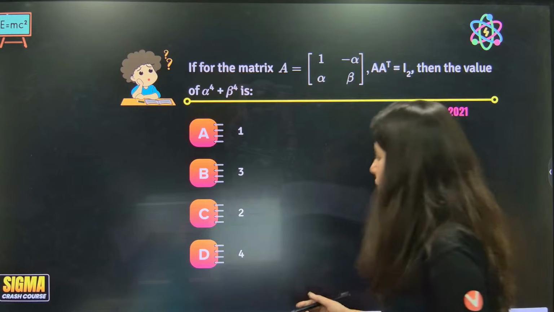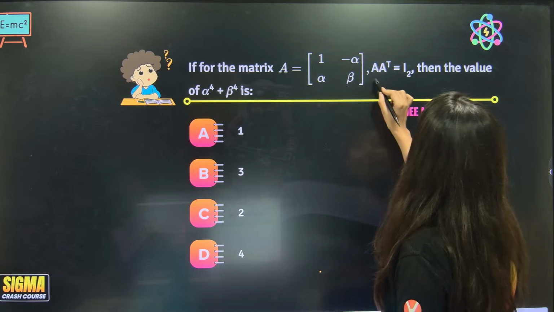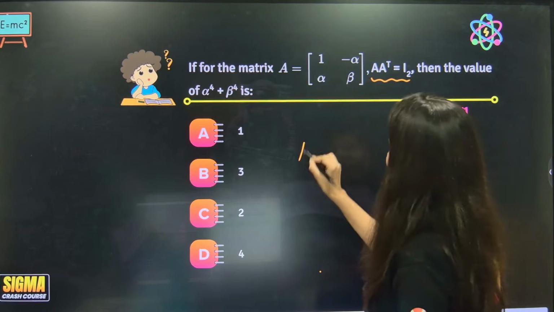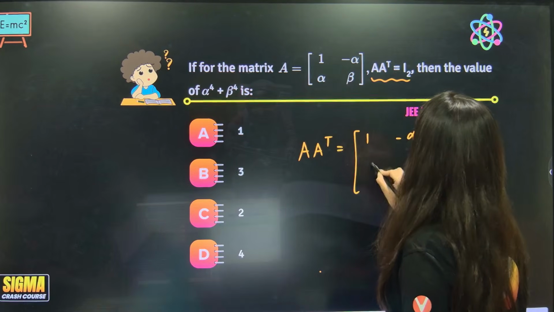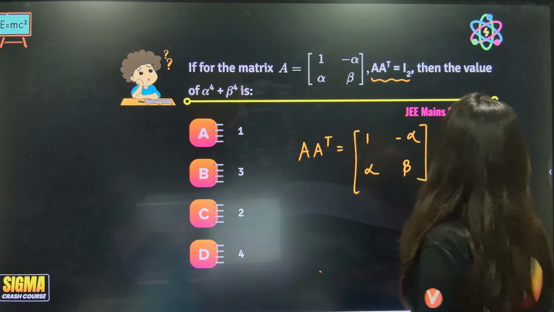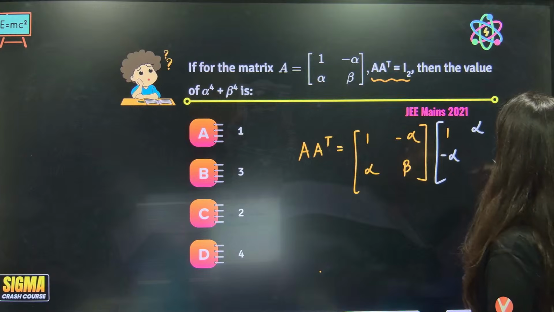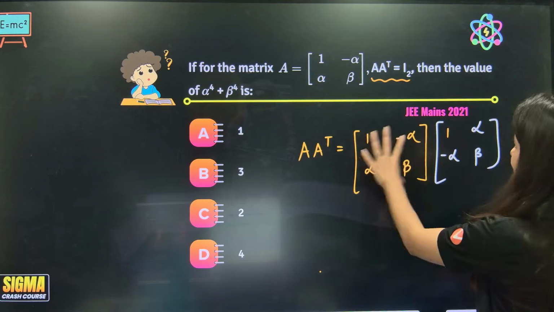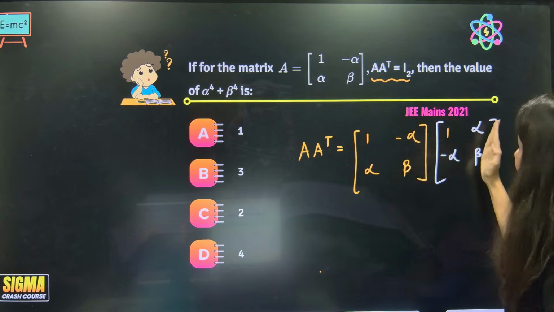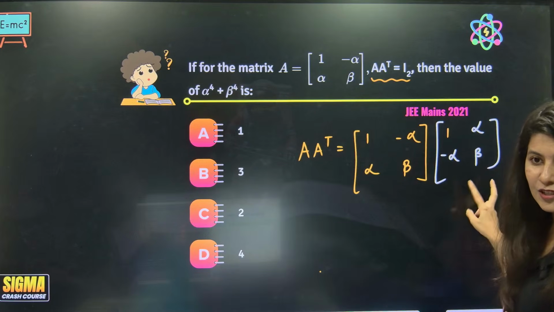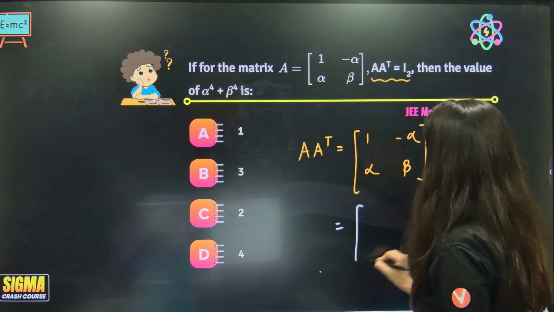Okay, so over here, let's see. For the matrix A, A transpose is I2. So A transpose, everybody, if you can multiply. Ma'am, 1 minus alpha, alpha, beta. Okay. 1 minus alpha, alpha, beta. Understood? This is A transpose, because here this is the original A matrix and this is the A transpose matrix. I have interchanged. Now A times A transpose, multiply. So ma'am, 1 plus alpha square.